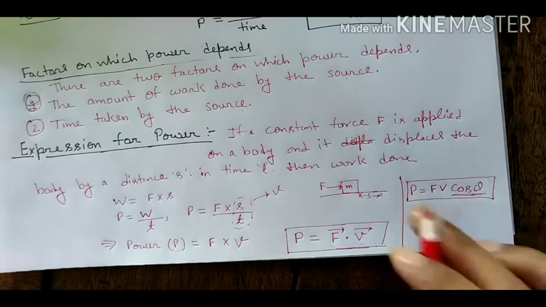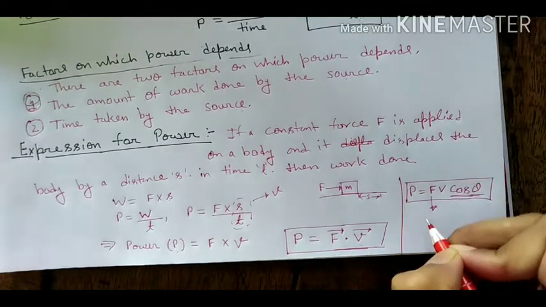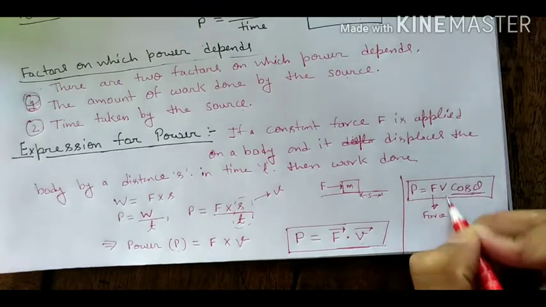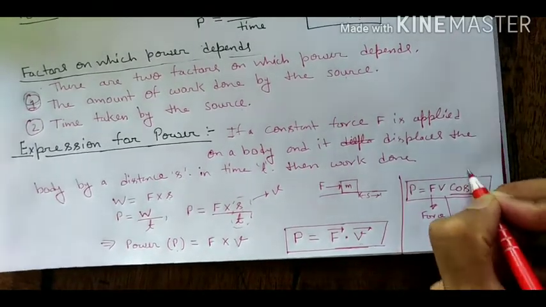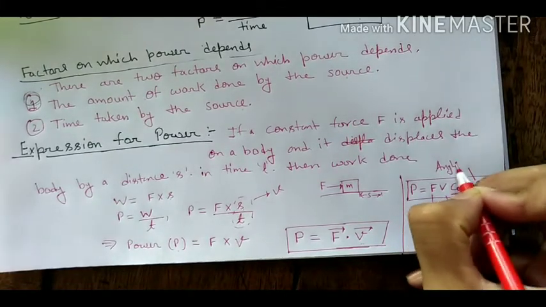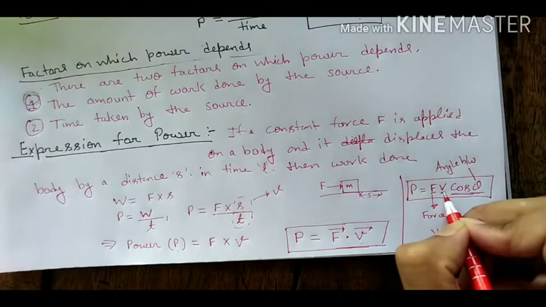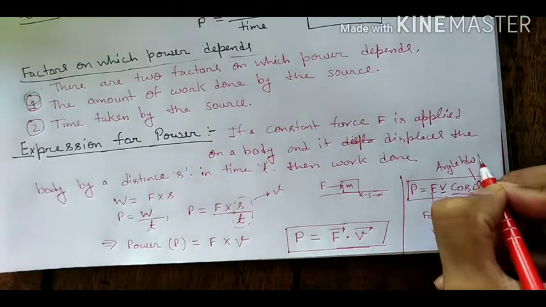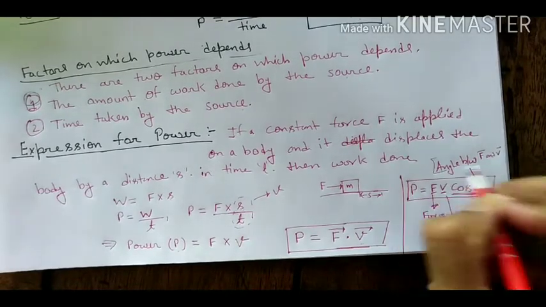So here you only have to learn the formula of power, F v cos theta, where F is the force, v is the velocity, and theta is the angle between force and velocity. You can simply write it like that.